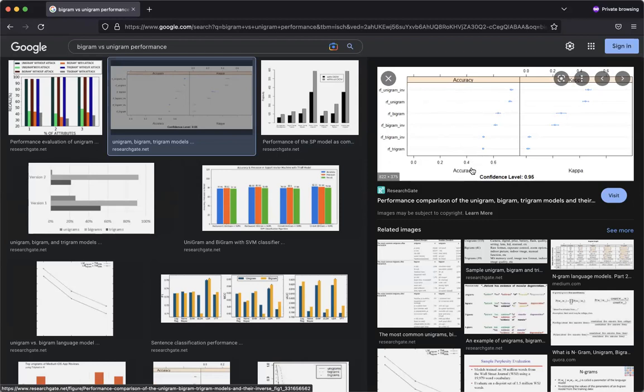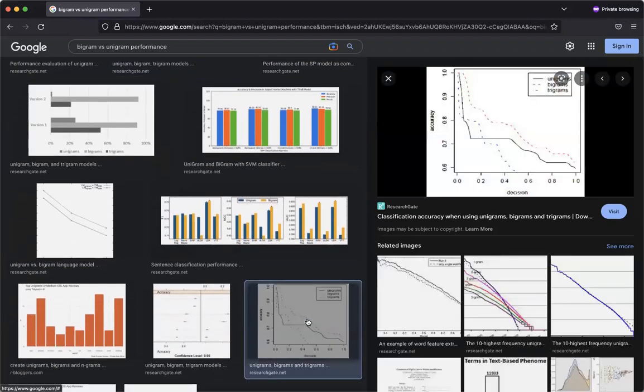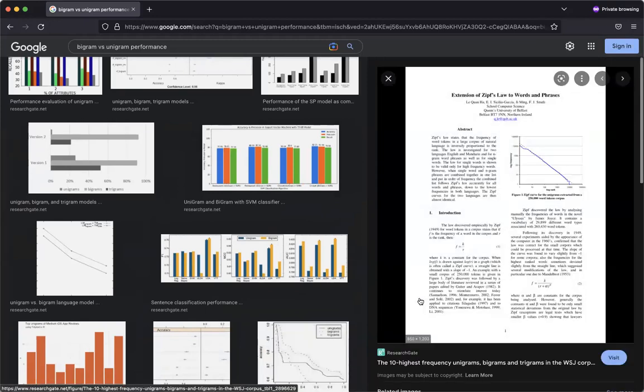So what I'm trying to say is that of course there is different performance. If you want to find out, train the model and use bigram. You can see another example, unigram, bigram, trigrams, showing the performance, the accuracy. So definitely there will be different performance with them.